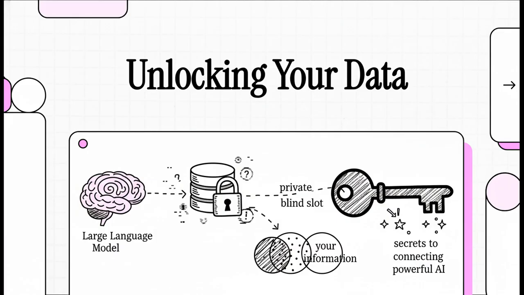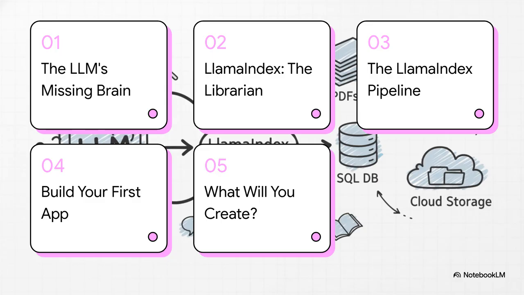We're going to dive in and unlock how you can connect these powerful AIs to the stuff that actually matters to you. So here's the game plan. First, we'll pinpoint the exact problem we're trying to solve, the LLM's missing brain. Then I'll introduce you to our hero, LlamaIndex, and we'll see how it works under the hood. After that, the fun part, we'll build our first app together. And finally, we'll dream a little about what you're going to create with this new power.